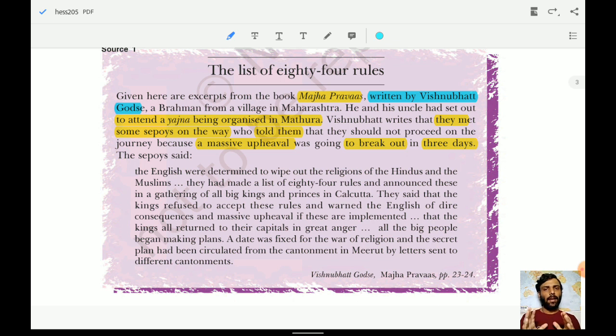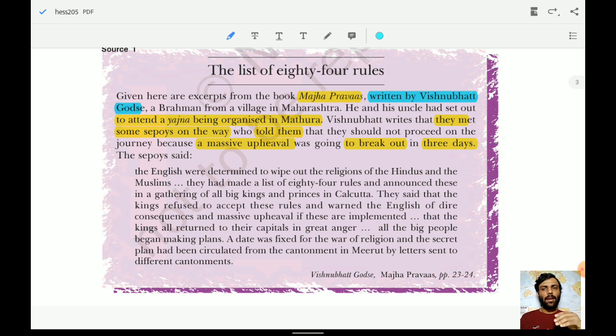Somebody has written the book, and the name of the book was Majha Pravas, written by Vishnu Bhatt Godse. He has mentioned the details of how he got the information about how this particular revolt was going to happen, that he was going to attend some yagya in Mathura. They met some sepoys on the way, and the sepoys told them that a massive upheaval was going to break out within 3 days. So a story has been narrated of how the information was provided, that there was a meeting of the different rulers of the different principalities, and the king.